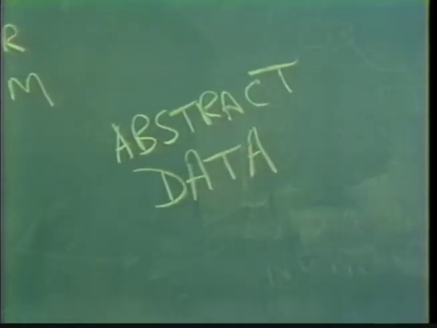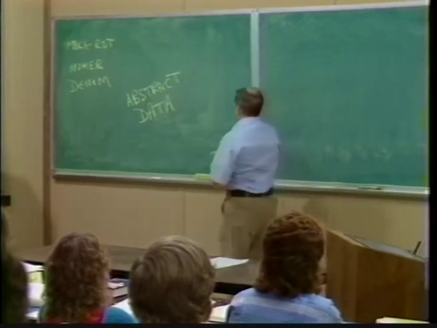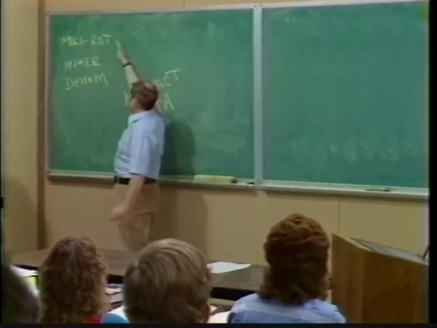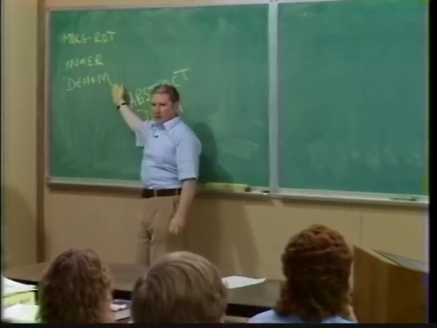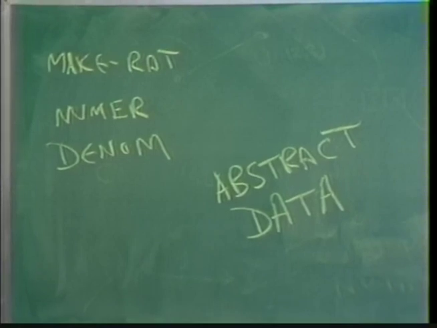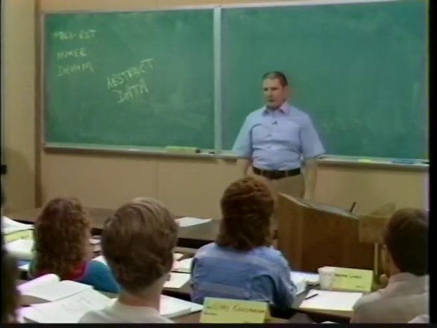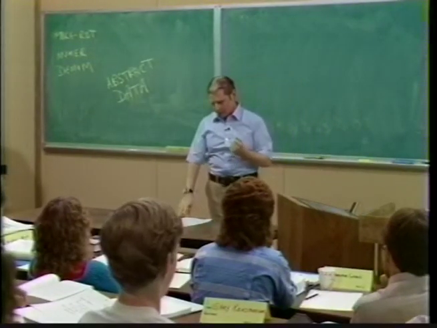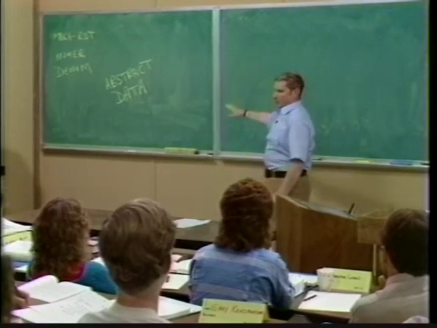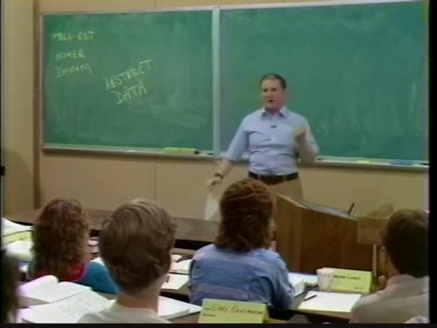What do I mean by abstract data? Well, the idea is that at that point, when we had our plus rat and our star rat, any implementation of makerat and numerator and denominator that George supplied us with could be the basis for a rational number representation. It wasn't our concern where you divided through to get the greatest common denominator or any of that. So the idea is that what we built is a rational arithmetic system that would sit on top of any representation. But what do I mean by any representation?